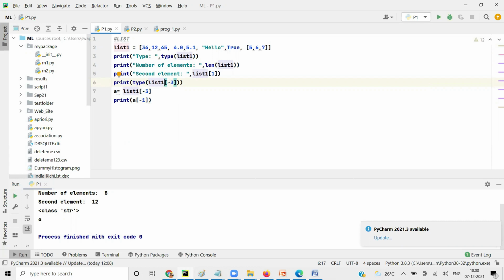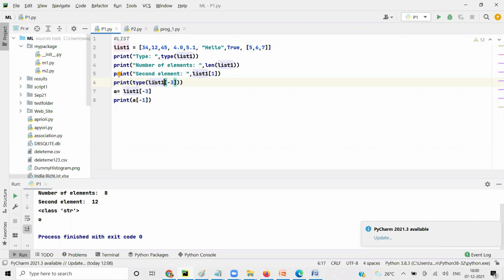I did not understand the question. Let me first do it step by step. First thing you're talking about is data type. The type function is only for one value, not for multiple values, so type will accept only one. We'll talk about type and then we'll go to how to extract more than one value.